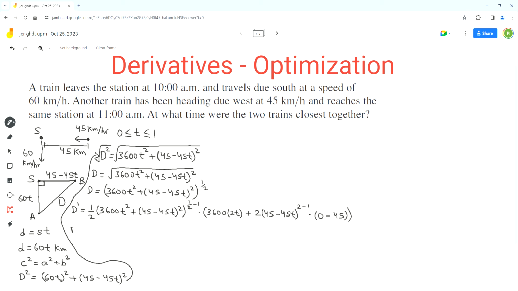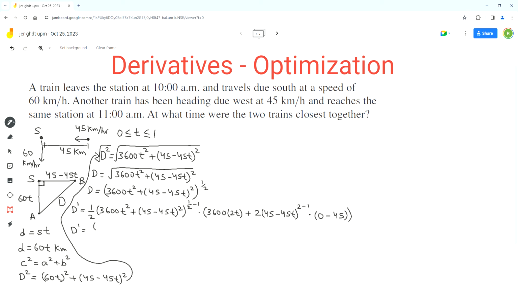In the first part, the first parentheses will have a negative exponent. Half minus 1 is negative half. So we can move that to the denominator to make the exponent positive. We can start with the second part. 3600 times 2 is 7200.